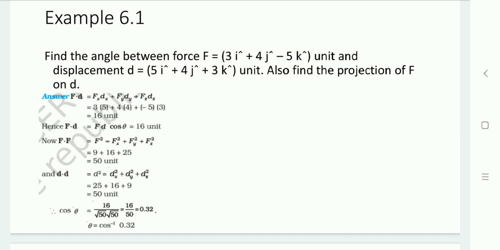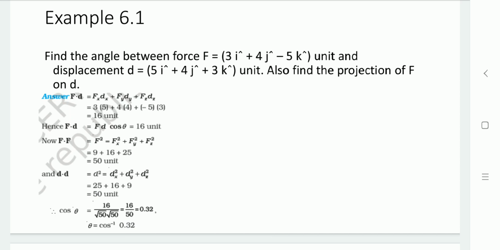So we have cos theta. F dot D equals F into D into cos theta. Here F equals under root 50 and D equals again under root 50. From that, let us make cos theta the subject of the formula.